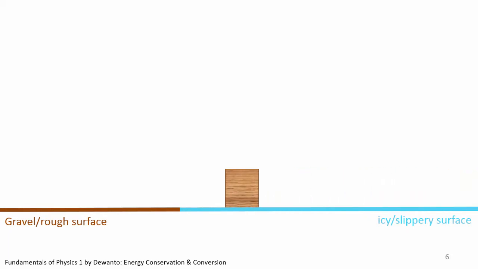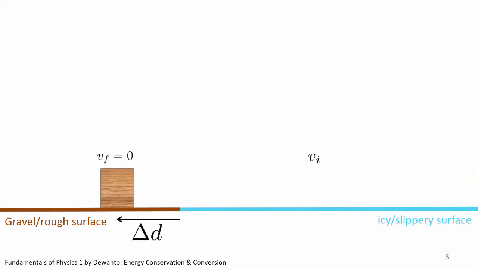A box is sliding unhindered on an icy slippery surface at speed vi until it encounters a rough gravel surface. The friction causes the box to stop eventually after the box covers a distance delta d. We can compute the work done by friction in terms of the initial speed of the box, in the same manner as when we were deriving the work energy theorem.